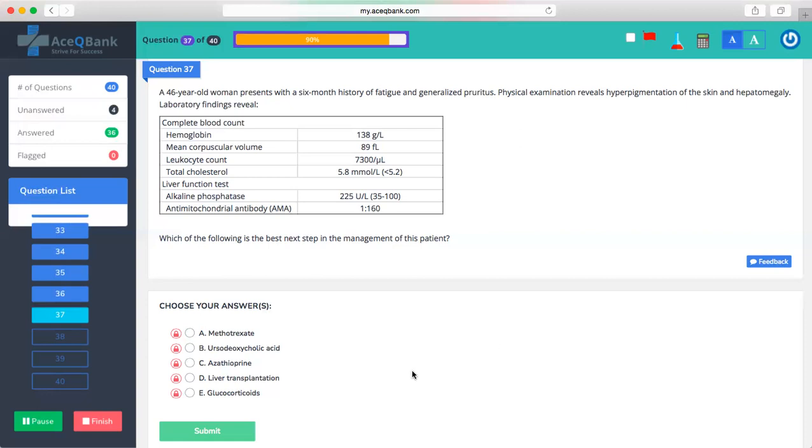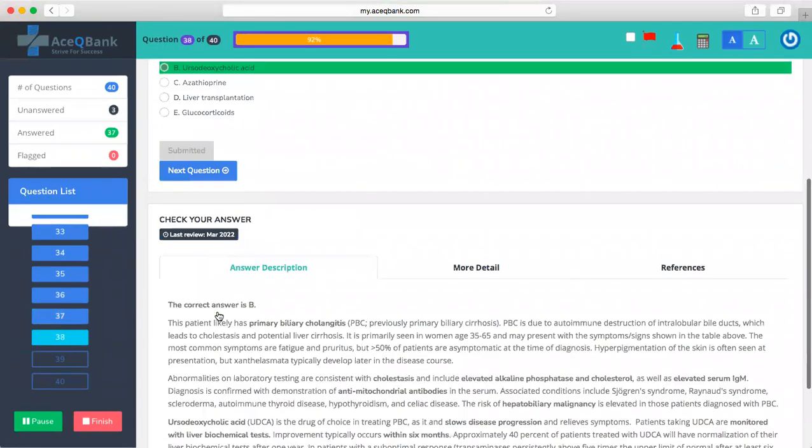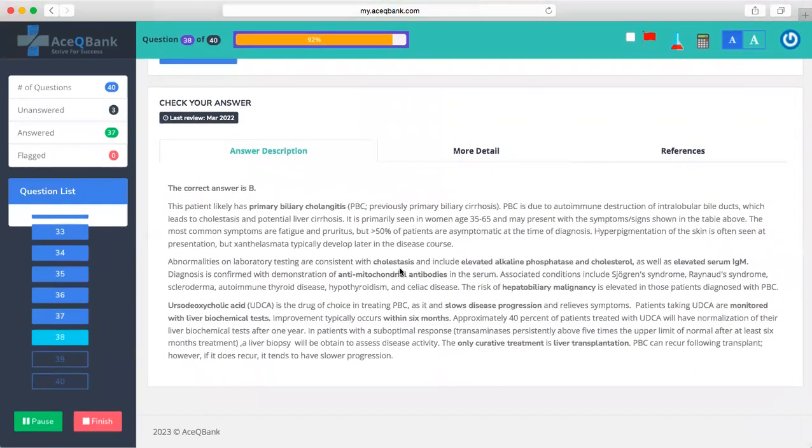A. Methotrexate. B. Ursodeoxycholic acid. C. Azathioprine. D. Liver transplantation. E. Glucocorticoids. Many of you have been saying B. PBC. Okay. So this should be ursodeoxycholic acid. The answer is this. So this is PBC.